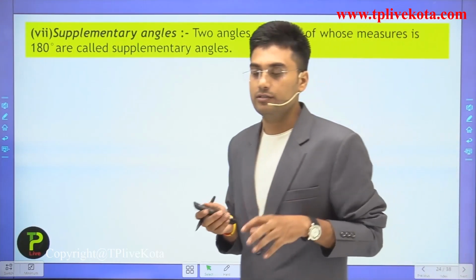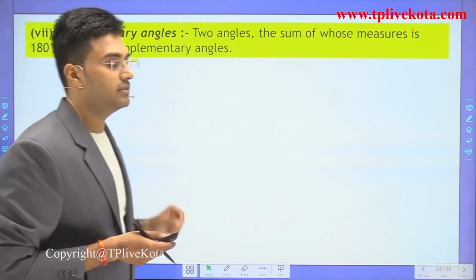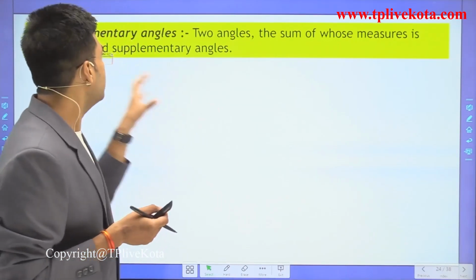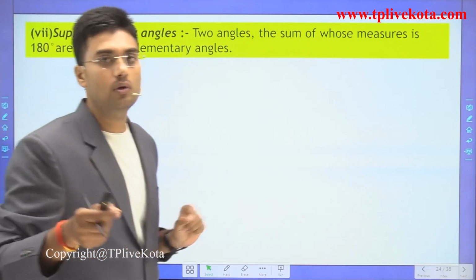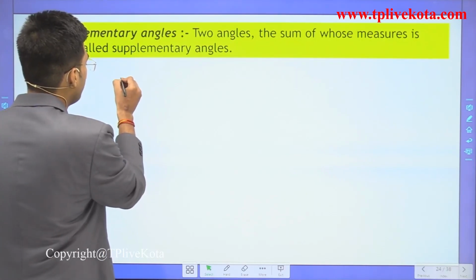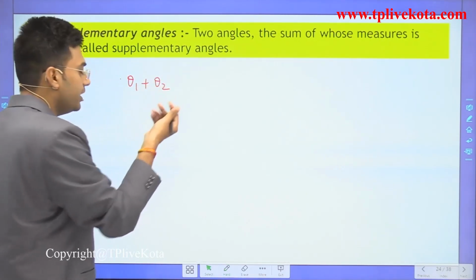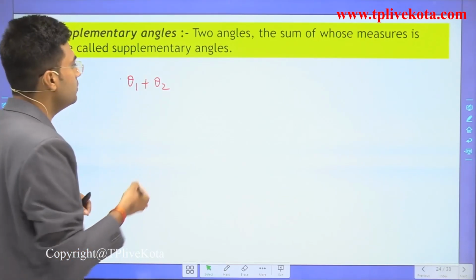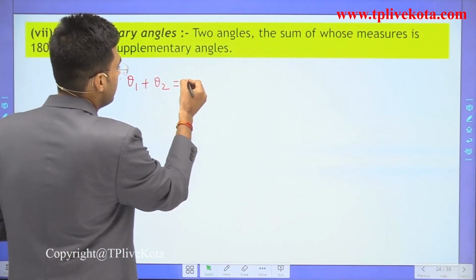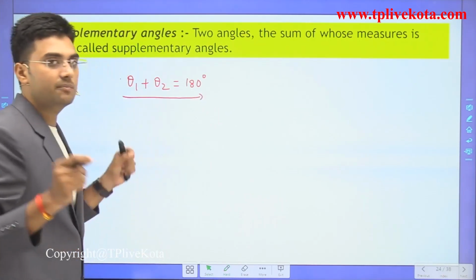So after the complement angle, the next is supplementary angles. So what is a supplementary angle? Two angles, the sum of whose measure is 180 degree, are called supplementary angles. So for example, we have two angles with measures theta 1 and theta 2. If the sum of these two angles is 180 degree, then these two angles are supplementary.